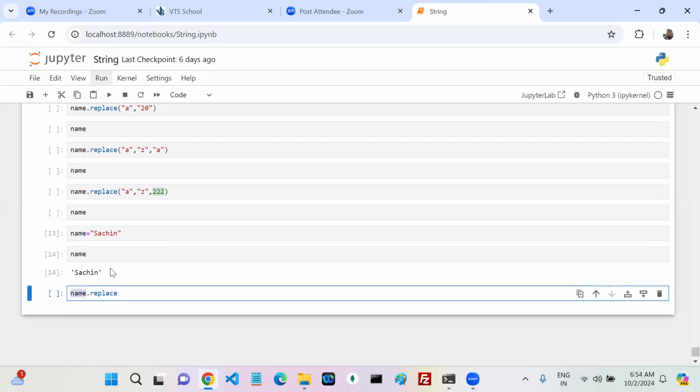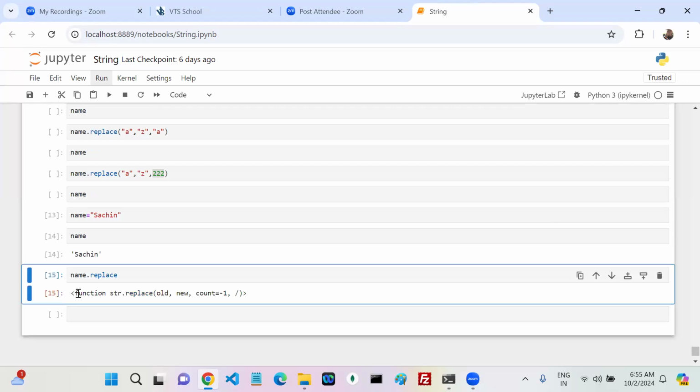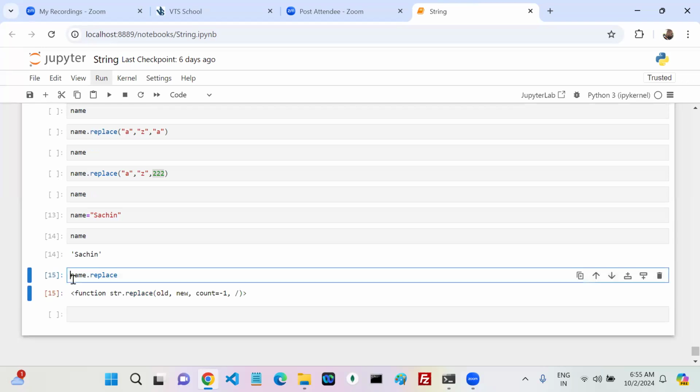Name is an object of string class. Inside the string class, replace is a method or not? How can we say it's a method? Simply, you can see it's a function. Name is an object of string class, and inside the string class, replace is a method.